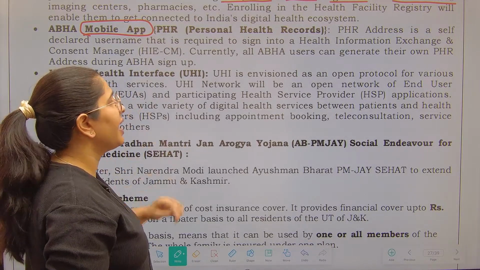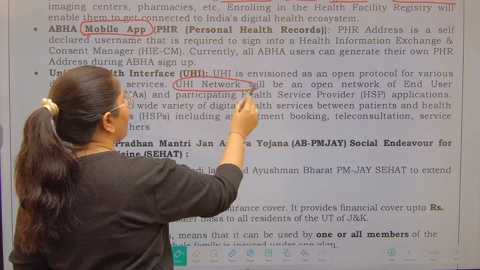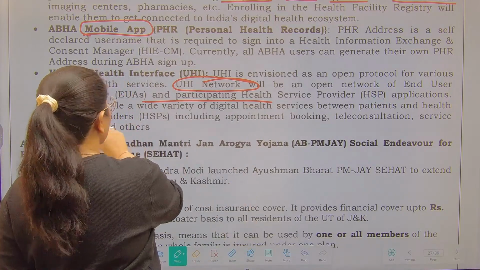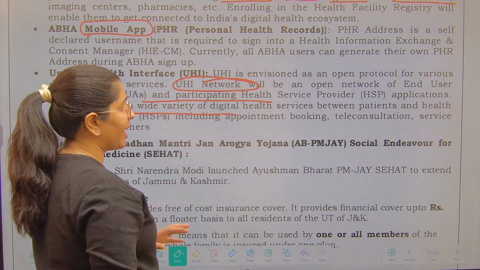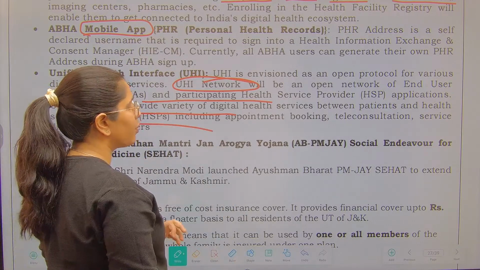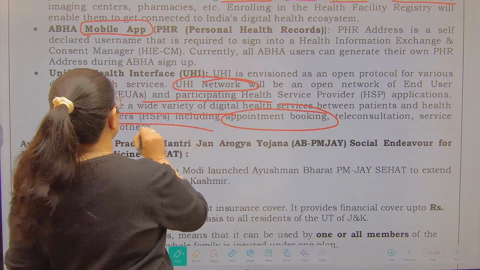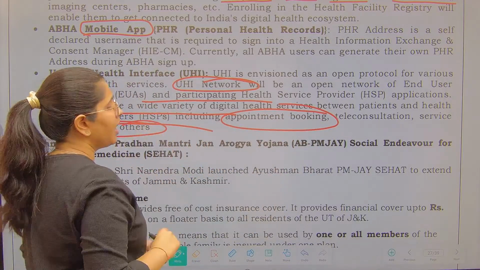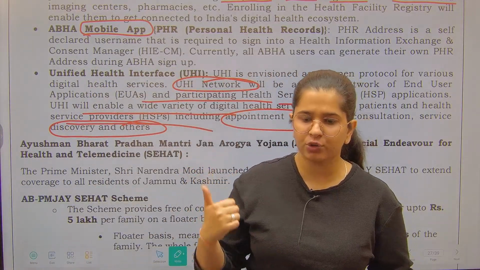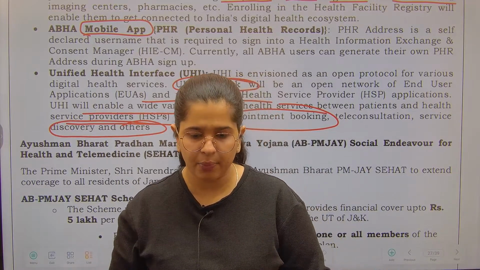Next is the Unified Health Interface. Unified Health Interface, this is a network. It is an open network of participating health service provider applications. It will enable a wide variety of digital health services between the patients as well as the service providers, like appointment booking, teleconsultations, service discovery, as well as others. You can do so by using this interface. This is going to work as a bridge between the patients and the service providers.